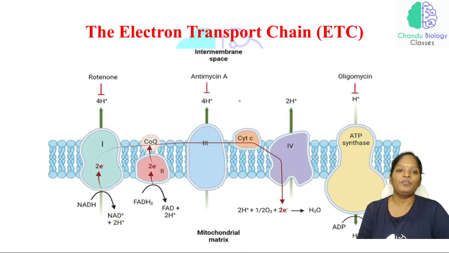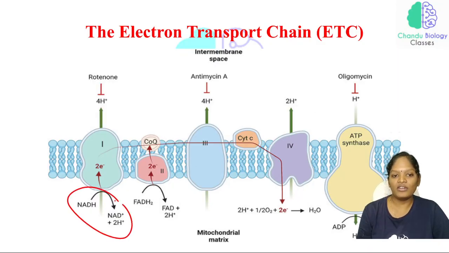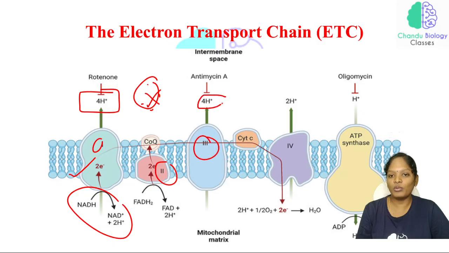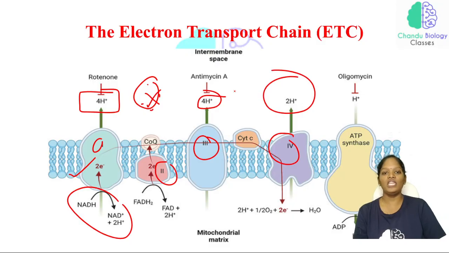Now, see here, very important, this NADH complex 1 is pumping 4 protons. This can also be expected. How many protons will be pumped by complex 1? Complex 1 is pumping 4 protons and complex 2 is pumping no proton. We have studied about that. And complex 3 is pumping 4 protons and complex 4 is pumping 2 protons. So this is very important.